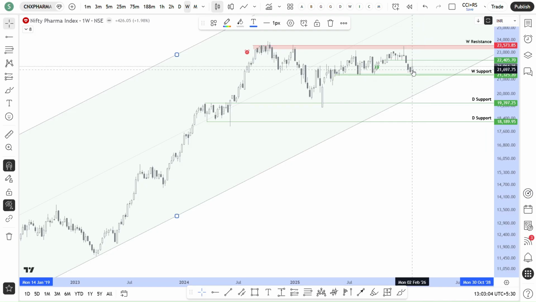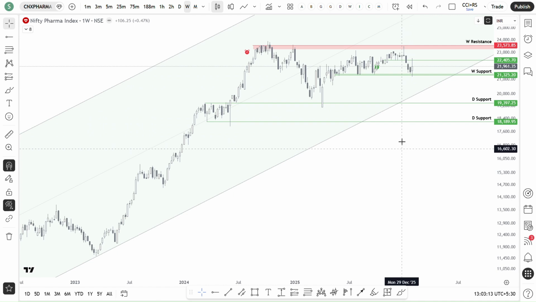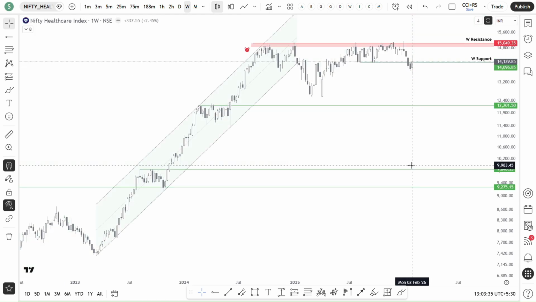But as of now, it also looks positive because the price reacted very well at this demand zone. Either I will accumulate and check the price behavior at this long-term support zone, or I will try to see the price behavior once it breaks out from this historically tested supply zone. So that's what in pharma.